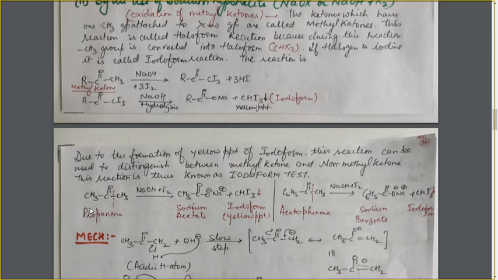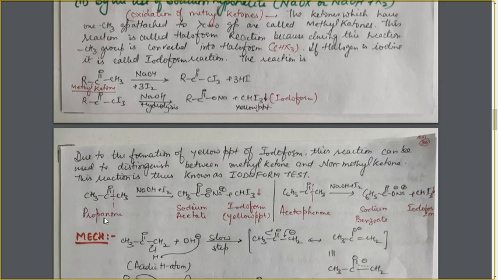Now we have taken propanone here. I am treating it with NaOH and I2 for the iodoform reaction, or we can also write it here as NaOH, or simply as OI negative. Sometimes it is also written on the arrow during the reaction, and you have to find out the product. So if it is written OX negative or OI negative, it is hypohalite. So iodoform reaction will take place.